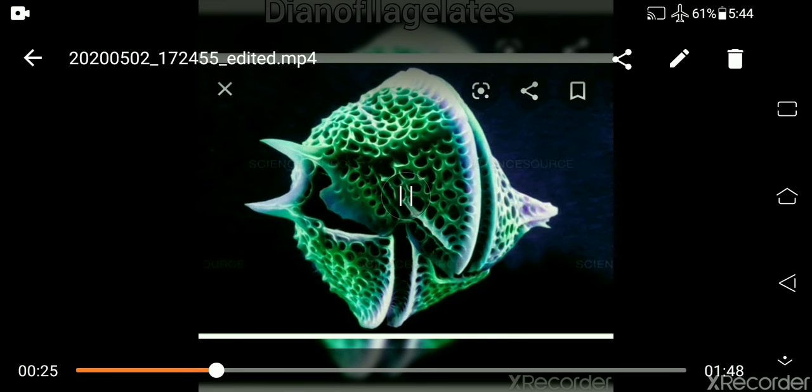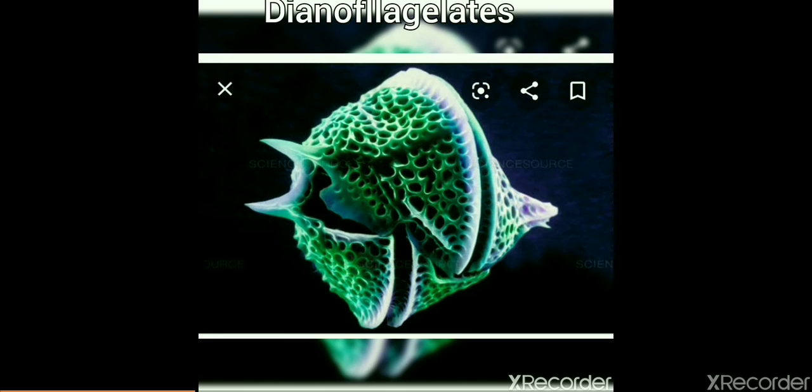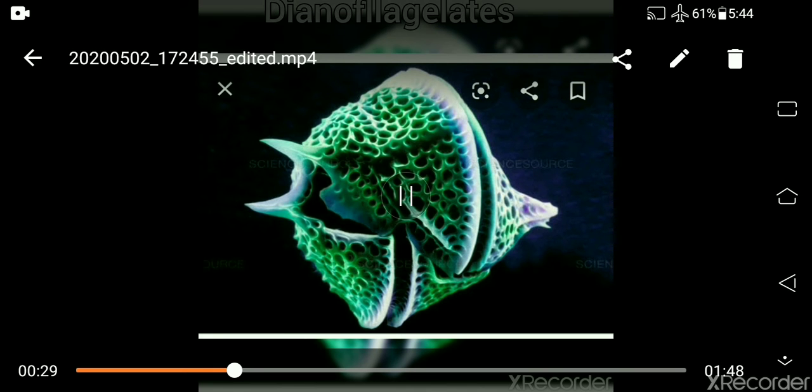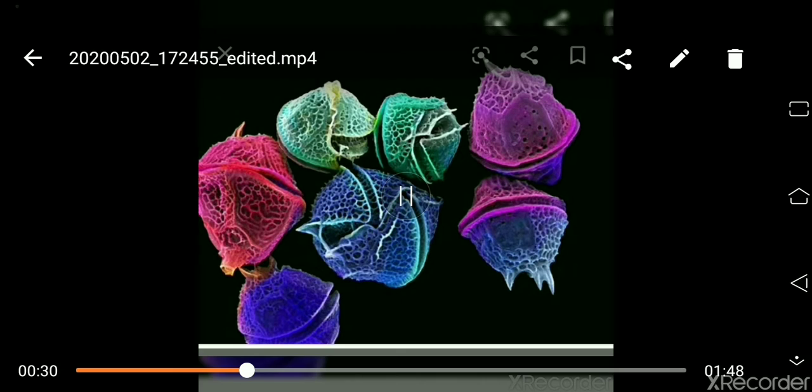These may be red or of different colors. They also cause bioluminescence because they emit light during the night and they appear in different colors.